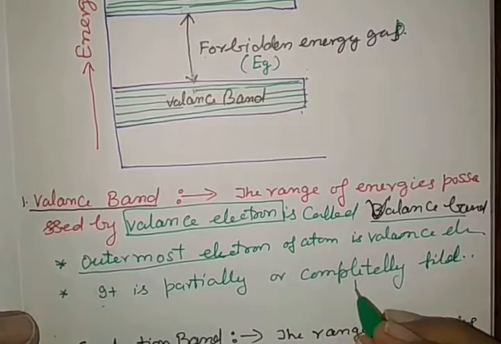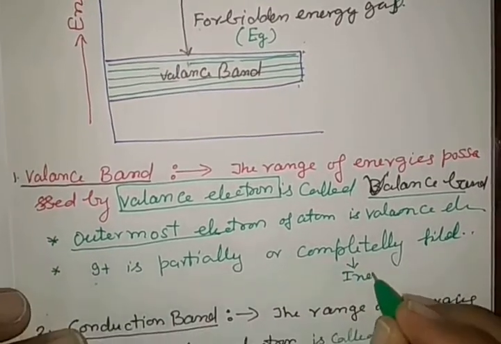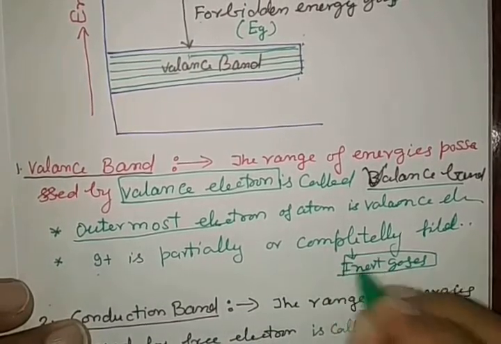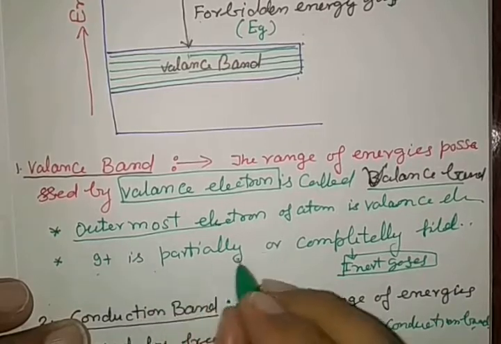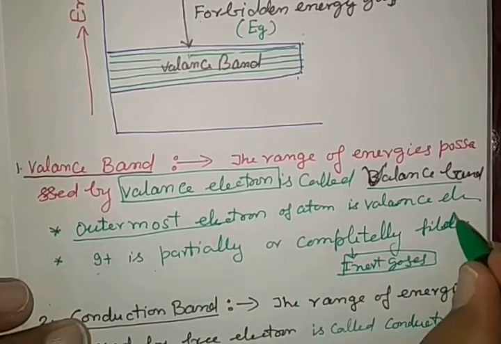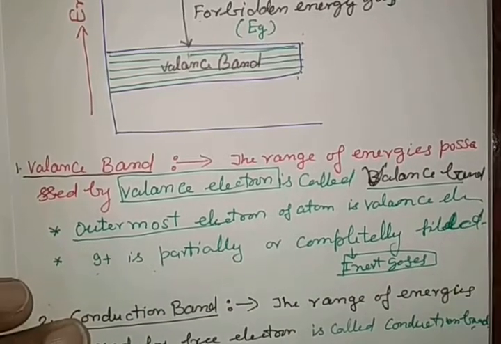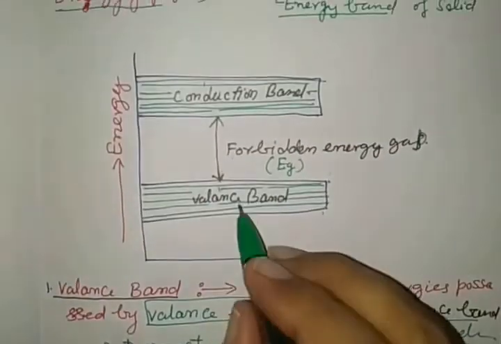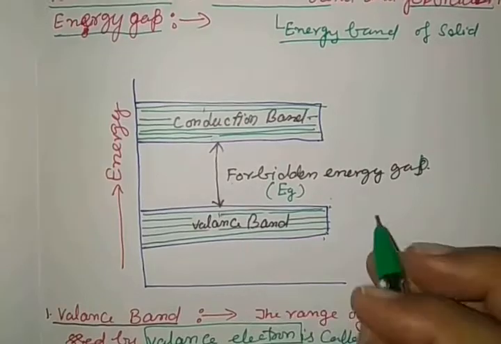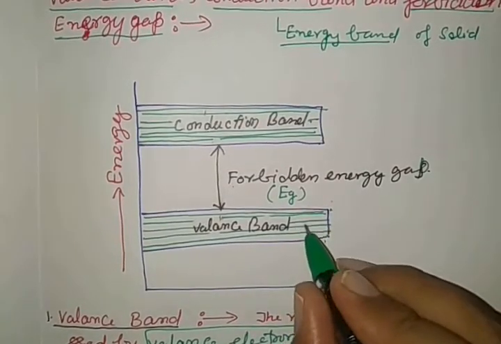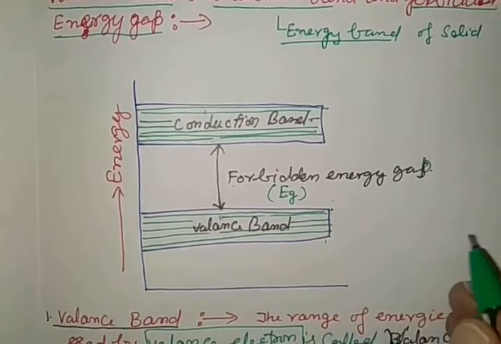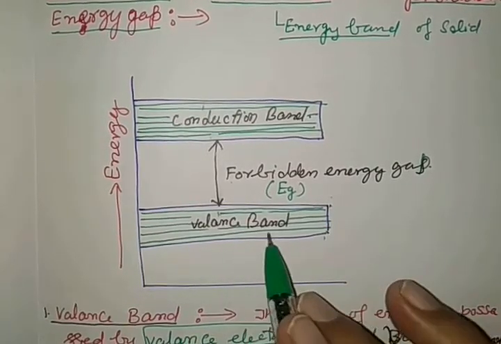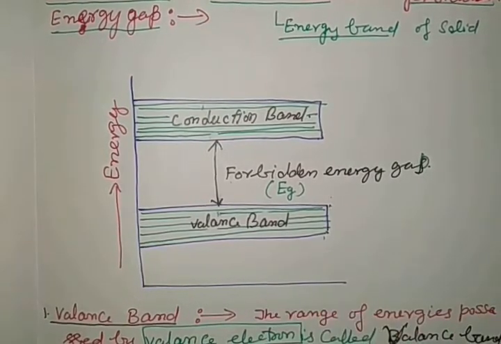In case of inert gases only, it is completely filled, otherwise it is partially filled. Clear? Conduction is not possible due to these electrons found in valence band. No possibility of conduction by the valence band electrons.